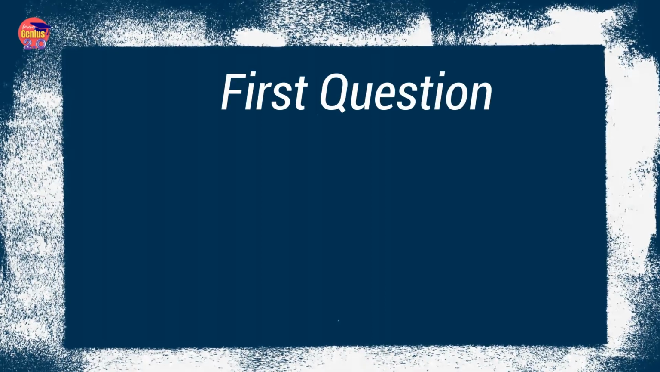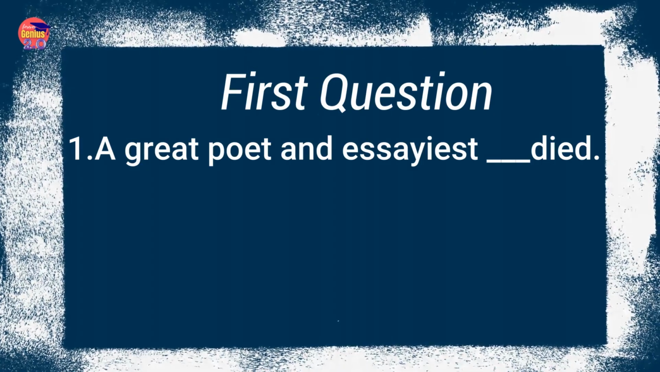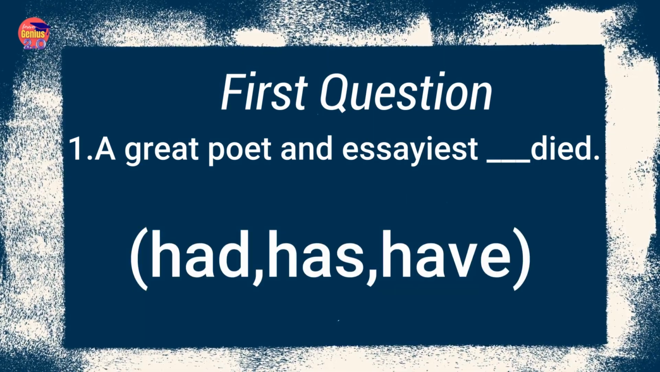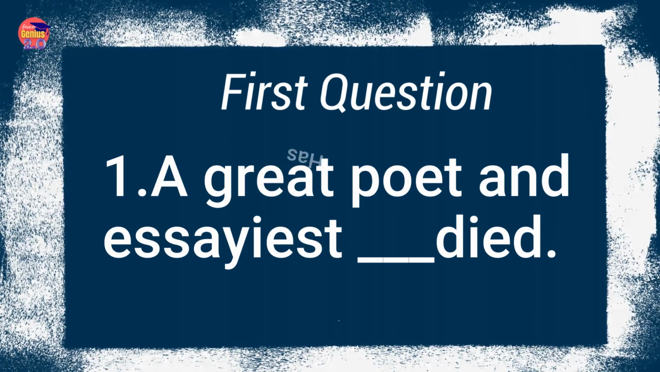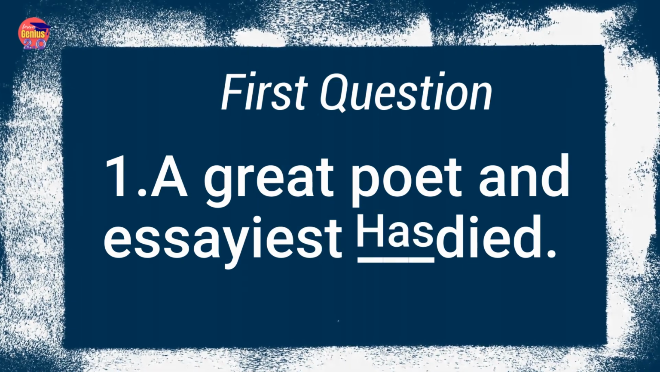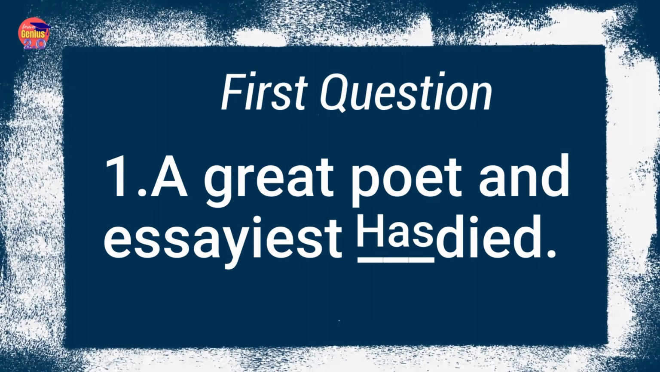Our first question: A great poet and essayist dash died. Options are had, has, have. The correct option is has. Here a great poet and essayist are considered as one person. They are a singular identity.